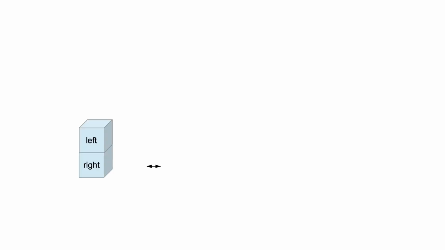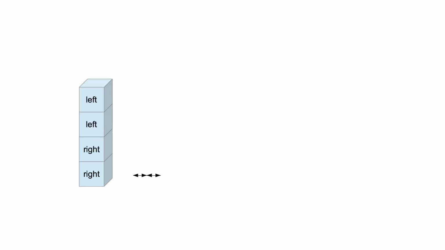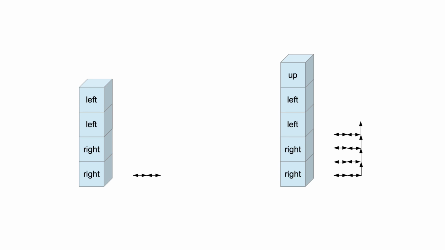Let's assume that we have a particle that consists of one discrete piece with direction left and one discrete piece with direction right. Its total mass is 2. It moves in cycles. After we add one discrete piece with direction up to it, it starts moving up. Let's assume that we have a particle that consists of 2 discrete pieces with direction left and 2 discrete pieces with direction right. Its total mass is 4. It moves in cycles. After we add one discrete piece with direction up, it starts moving up. But its speed appears to be lower than the speed of the first particle. In this case we say that the second particle has greater inertia.